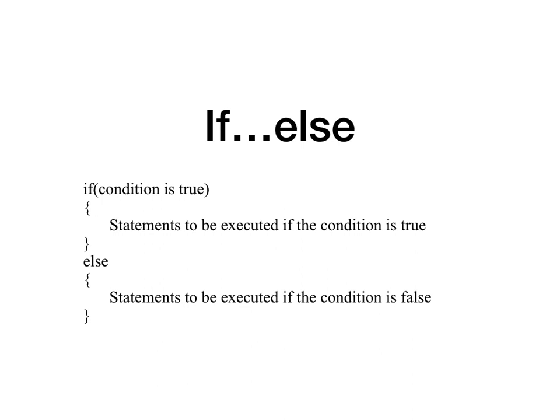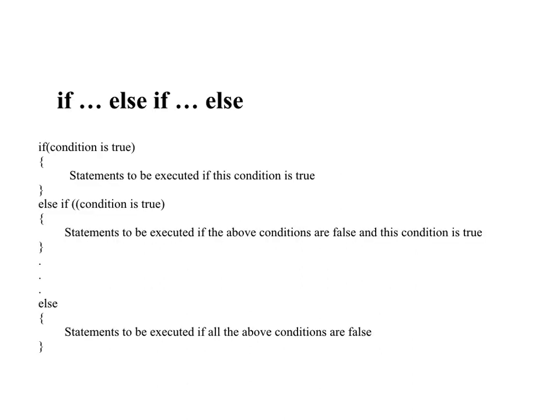I have two choices, but only one choice will be true at a time. In that case, we go for if else. Okay, that is what is if else. The next, if else if else.